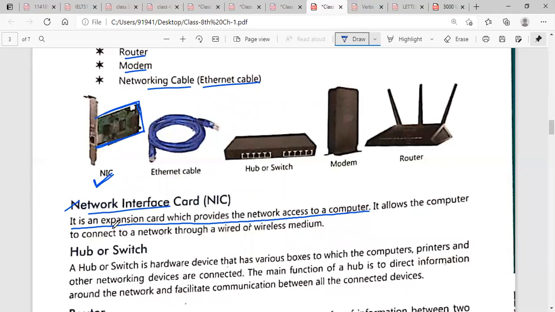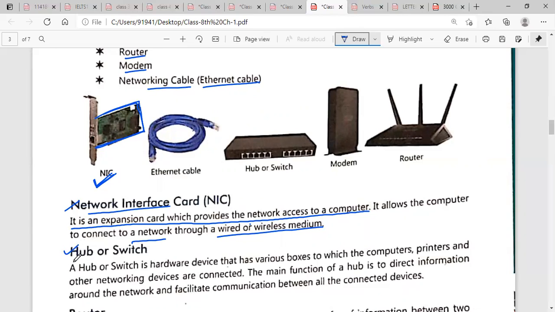It allows the computer to connect to a network through a wired or wireless medium. If you want to connect your computer to a modem or anything else, using a wire or creating a wireless connection, then there should be a NIC card in your computer. If there is no NIC, network interface card, in your computer, then you can't use the network.